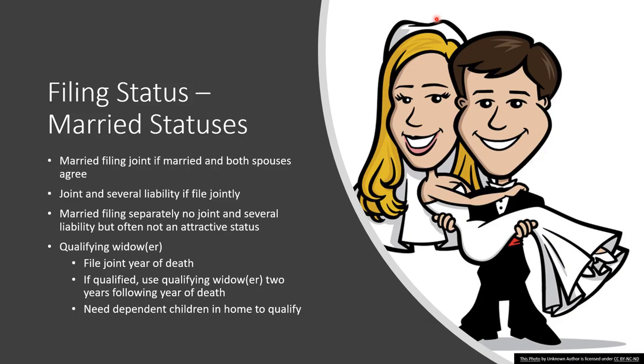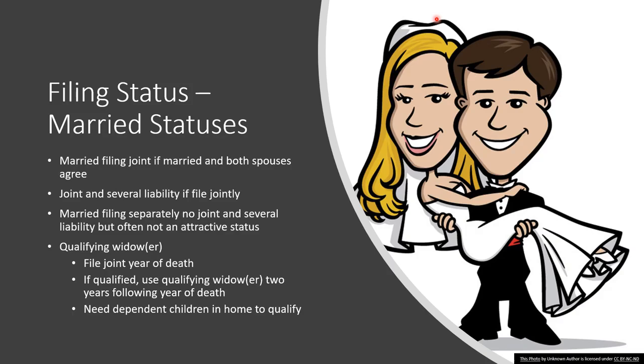If a spouse dies during the year, the surviving spouse can use married filing jointly as the filing status for the year of death, if otherwise qualified. The year of death is the last year for which they can file jointly with their deceased spouse.